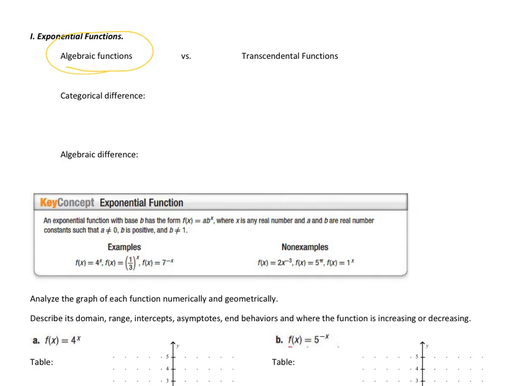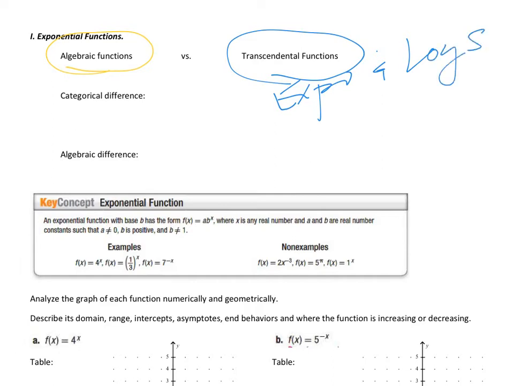In contrast, transcendental functions, we're going to be dealing with exponentials and logarithmic. So these are two types of functions that we say can't be expressed in terms of algebraic operations like addition, subtraction, multiplication, and division. So we say that they transcend algebra.